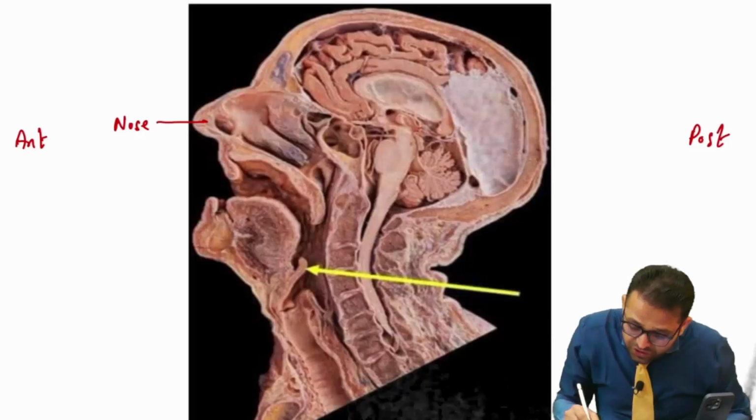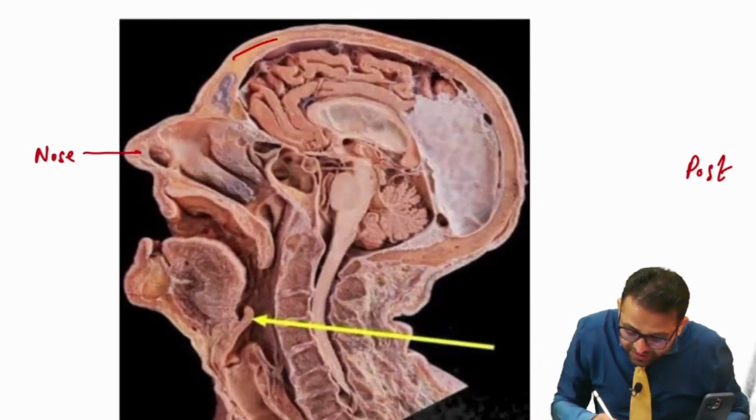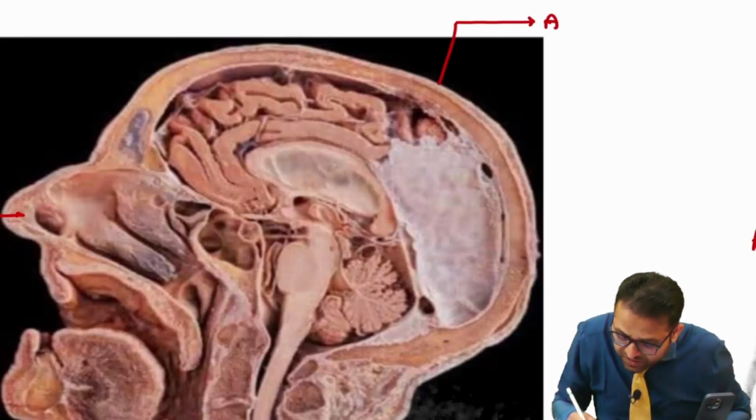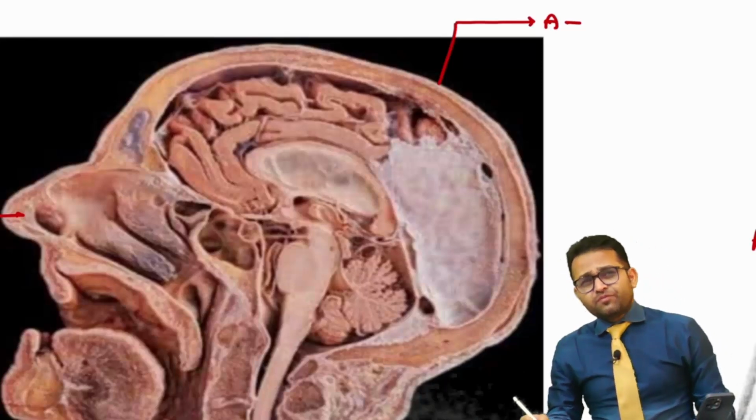Now look here. You can say the head area is located here. Can you tell me the soft tissue covering over the cranial vault? I am putting A. Tell me what should be the name of this A?